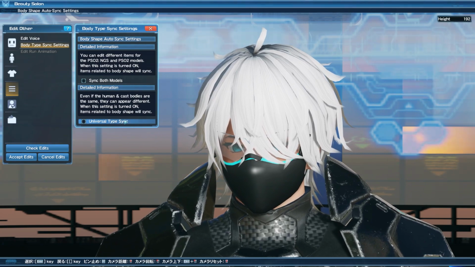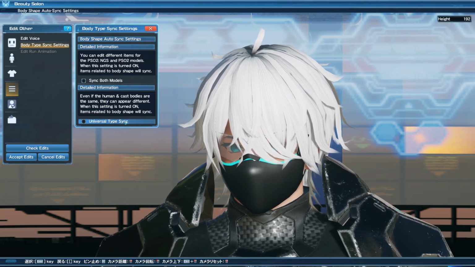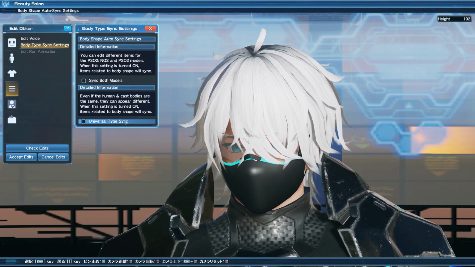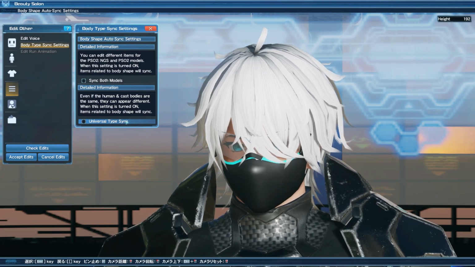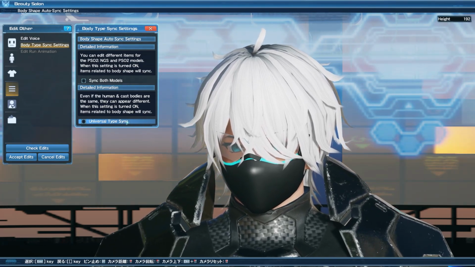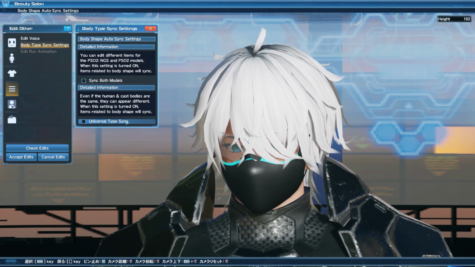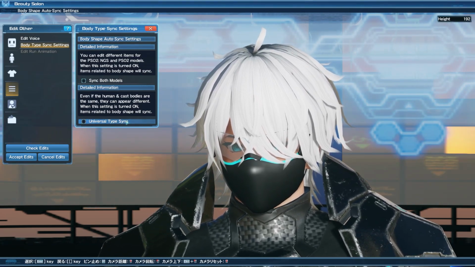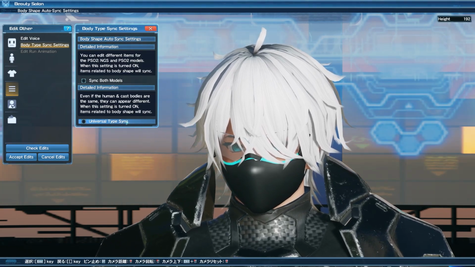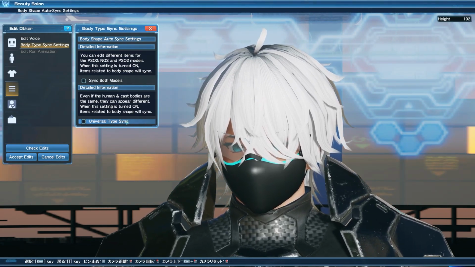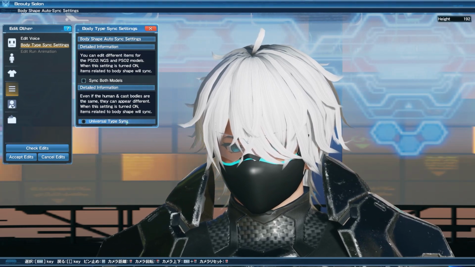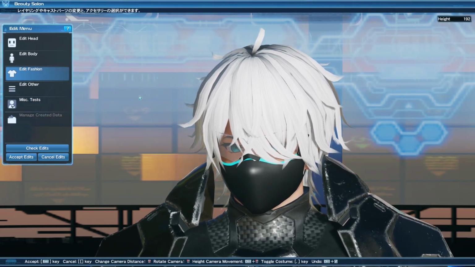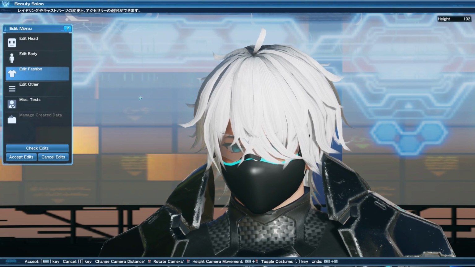This basically goes to whether or not you're using a human or a cast body type, so that you can sync both of them, so that everything looks kind of the same when you swap between fashion. Now, in base PS2, edit run animation is actually currently disabled. That's because it's going to be an option that we're going to be getting in New Genesis that allows us to change our overworld run animation. And then you also have the other three options, to just edit head, edit body, and edit fashion. We're going to start with edit head.